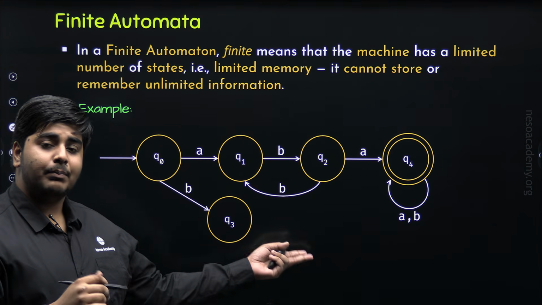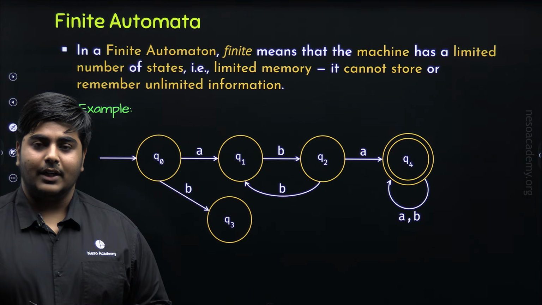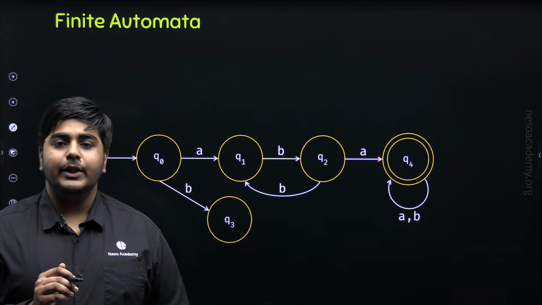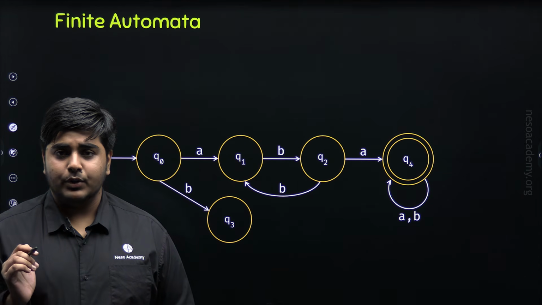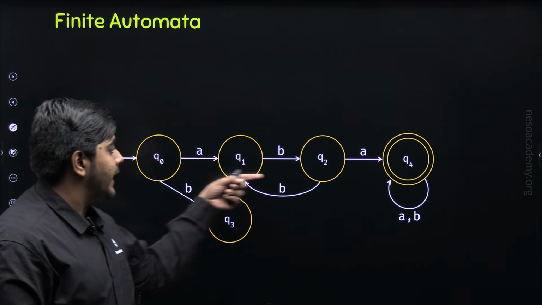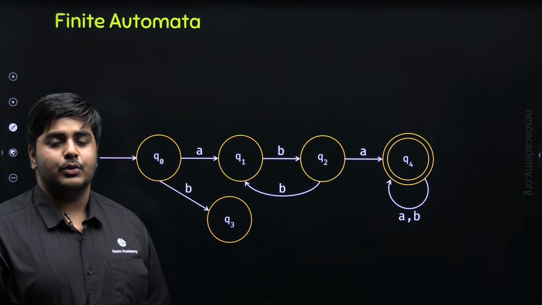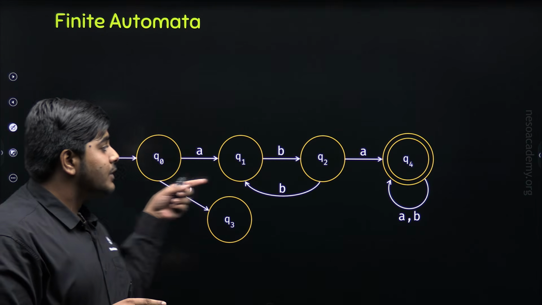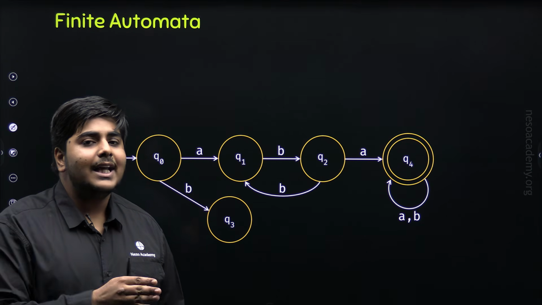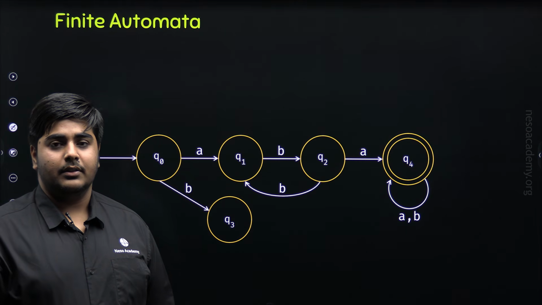So this was the example of finite automata. Now it's the time to test this finite automata. I hope you all remember that during the previous lecture, I told you that while processing an input string, there are two possibilities. If the input string processing reaches the accepting state, then our automata will accept that input string. But if the processing completes at a state other than the accepting state, that means our automata will reject that input string.